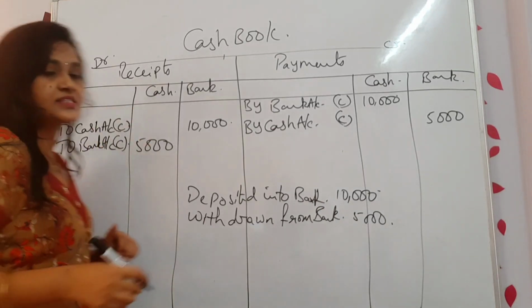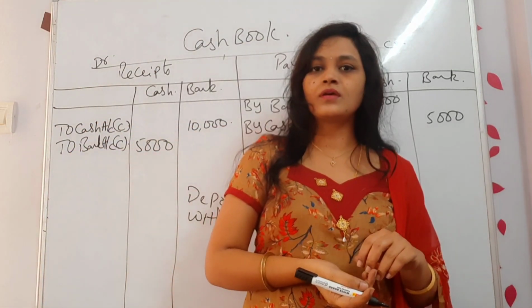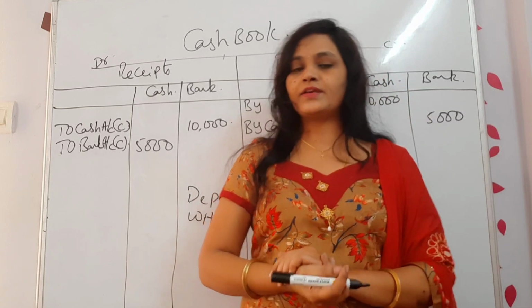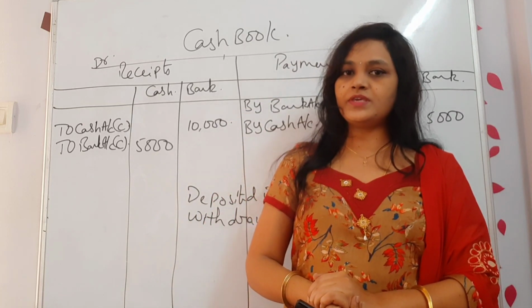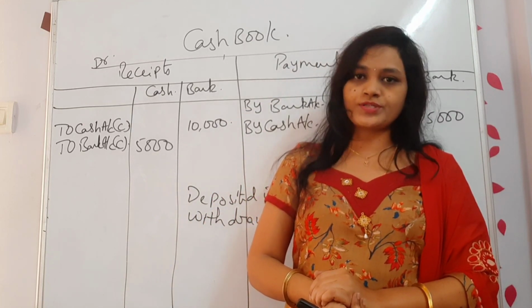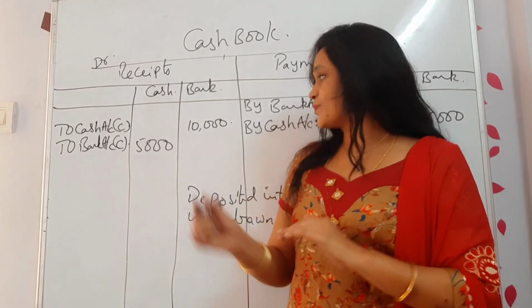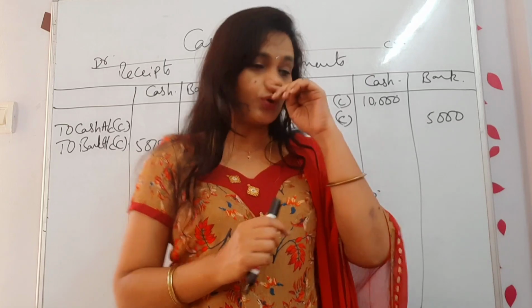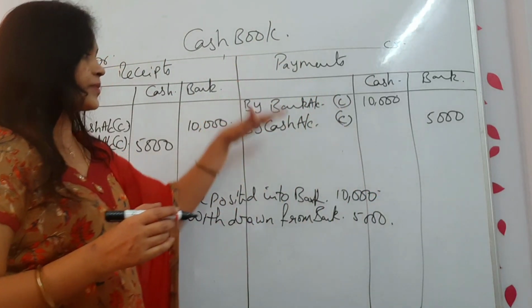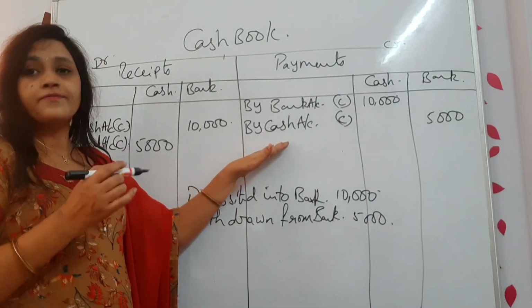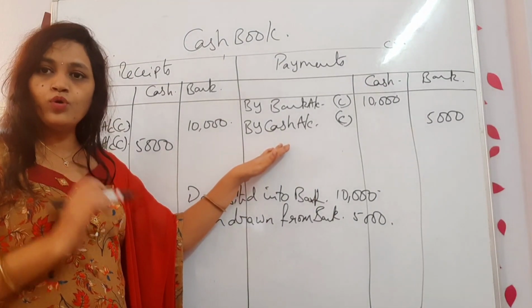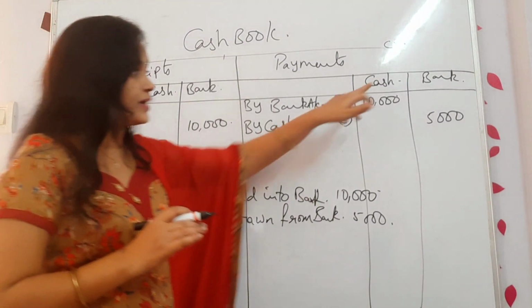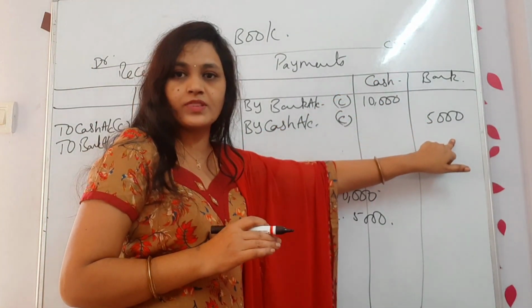Contra entry. You must mention it, because even when we are correcting, when you are cross verifying, it will be easier for you. It is a contra entry. Okay. This is the procedure to enter contra entries. Once again, first withdrawn from the bank. Once again, we will cross check. When you withdraw from the bank, for whom it is payment? For bank, it is payment. Bank is giving the money, right?